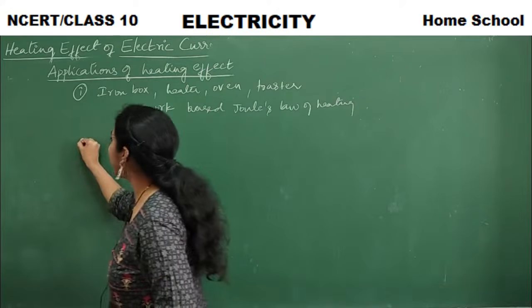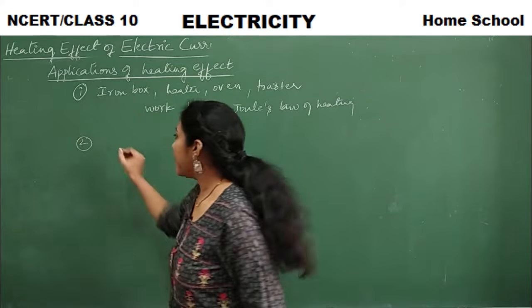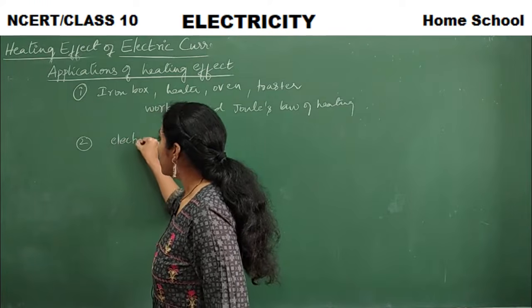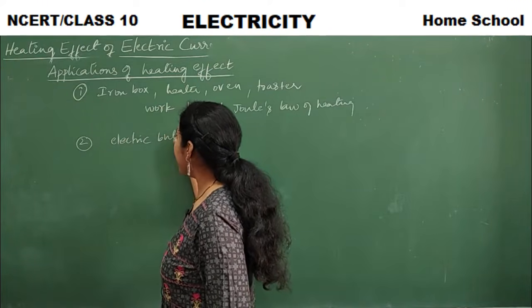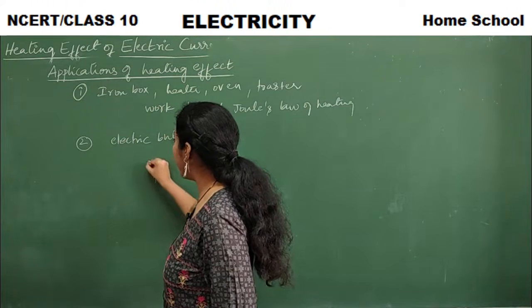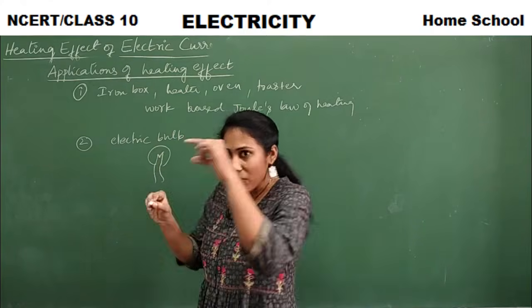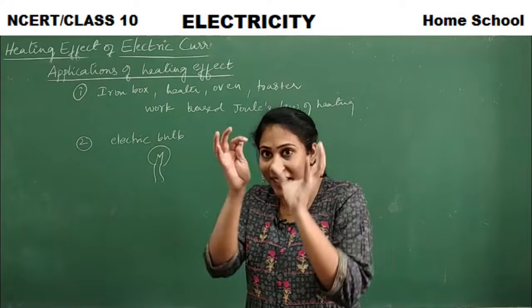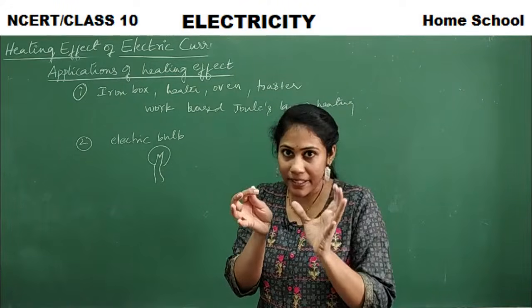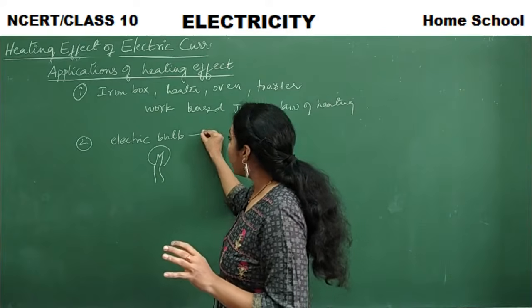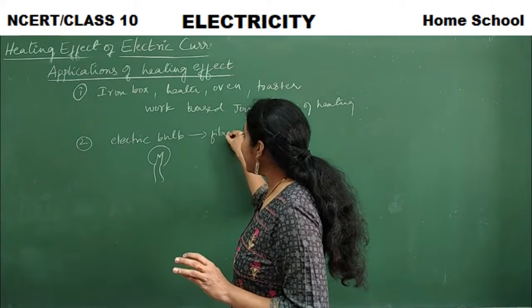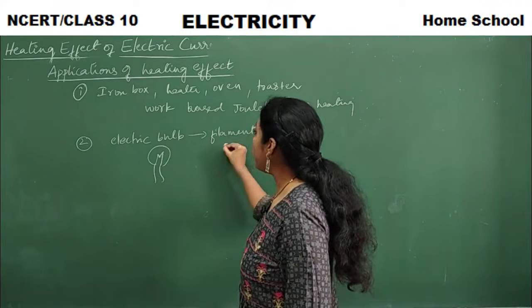Now the second application. Have you all observed an electric bulb? So what does the electric bulb contain? An electric bulb contains a small filament, right? A small wire-like thing you would observe in an incandescent bulb. That filament is actually made up of tungsten.